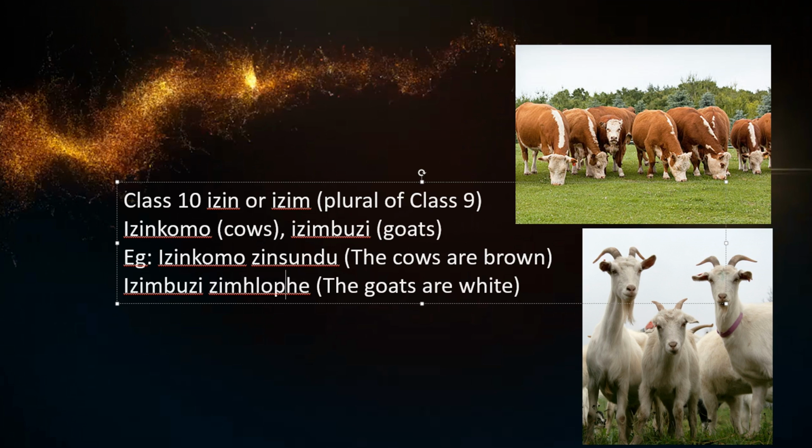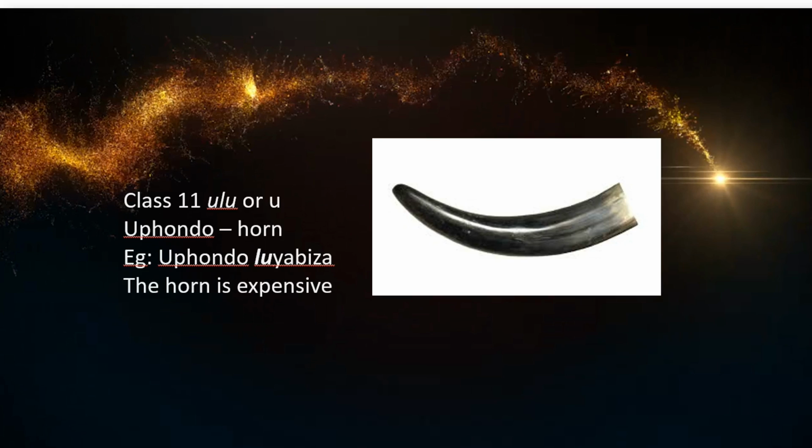Alright, now let's go a little bit further, and now we're looking at class 11, the ulu. Slightly rarer prefix, but there are those, such as a horn, important in the Zulu culture because cows are important. A horn, uphondo. Notice there the H, meaning that it has an explosive P, uphondo. It's not upondo, but uphondo.